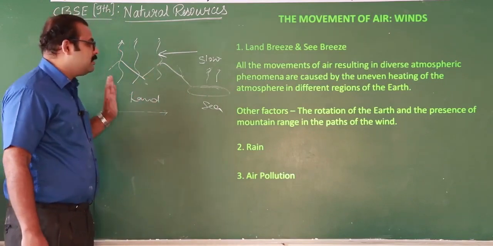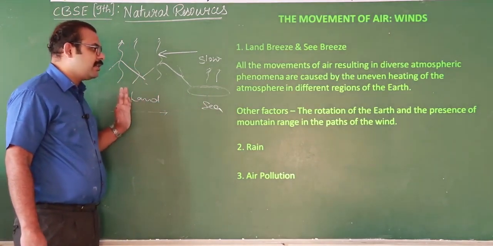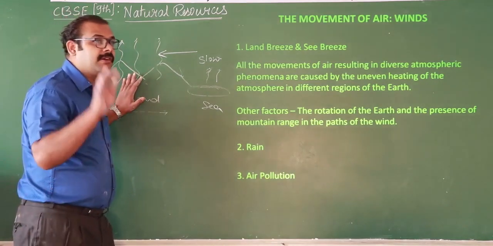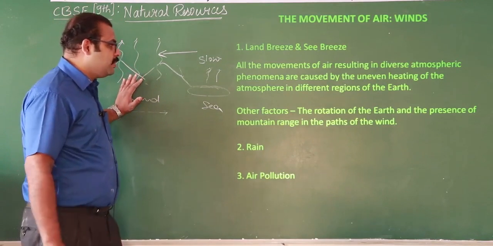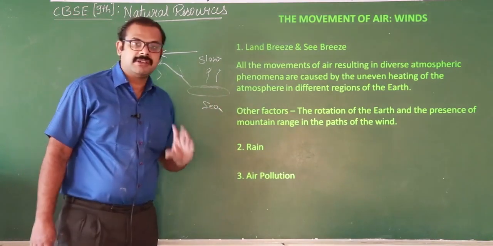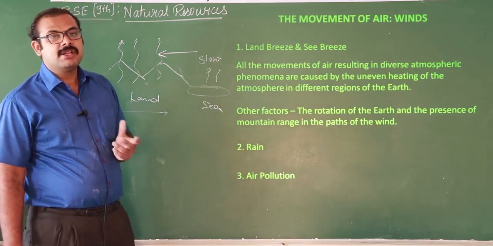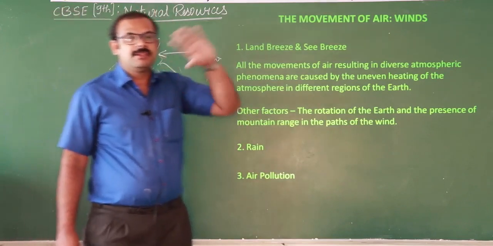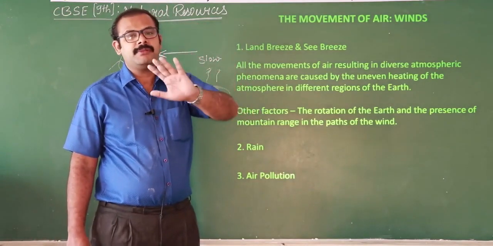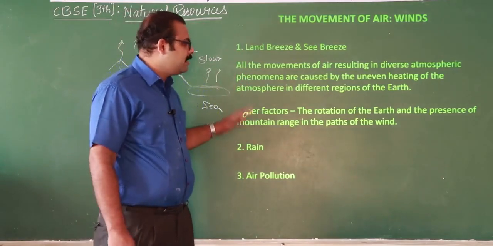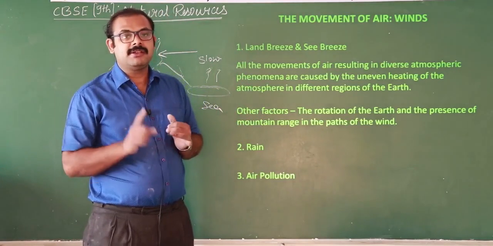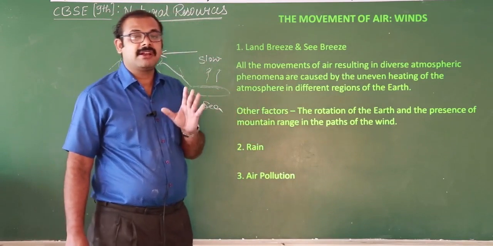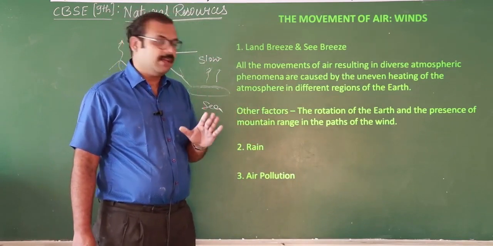So here, for the differences in the pressure, temperature is not the only important factor. Apart from temperature, there are other factors also. That is nothing but the rotation of the earth. The rotation of the earth is also an important factor in the movement of the wind. At the same time, mountain regions, because if the mountains are too big, they will prevent the movement of the wind. So uneven heating of the temperature, rotation of the earth, and the mountain regions are the different factors that are also responsible for causing the wind.